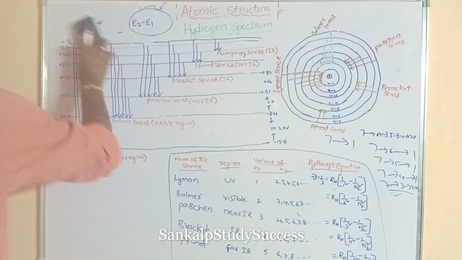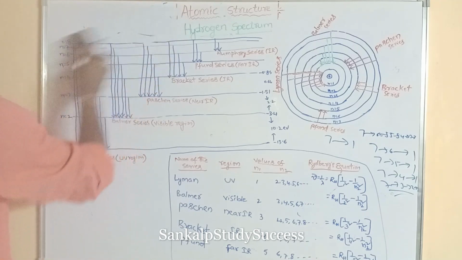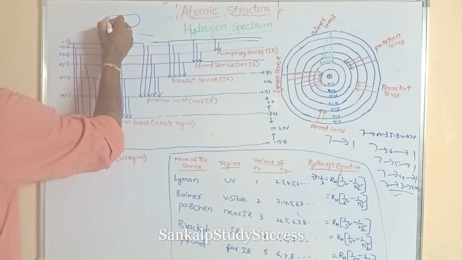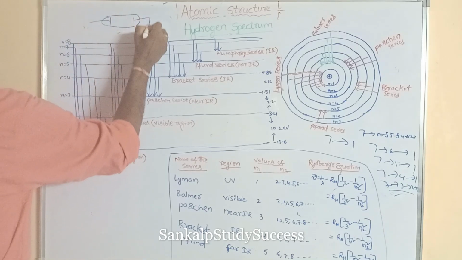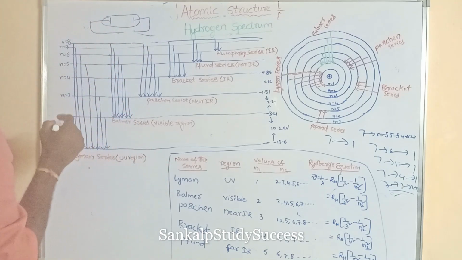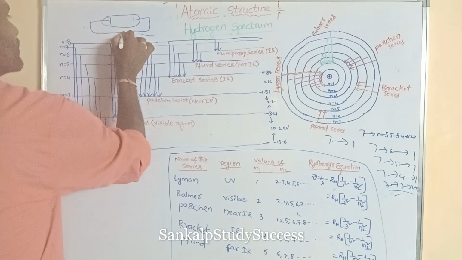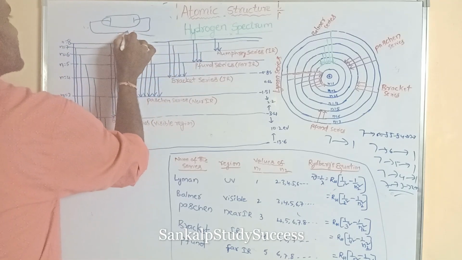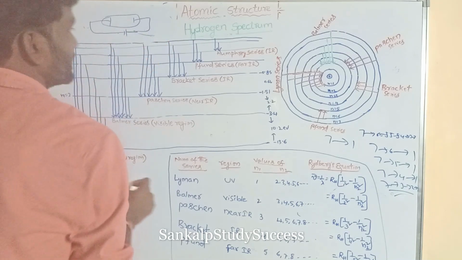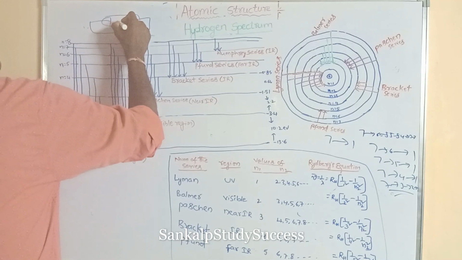When the electron jumps from higher energy level to lower energy level by emitting energy directly or in several steps, the emitted energy is in the form of radiation. That radiation is like a light. So this is the blue color light.